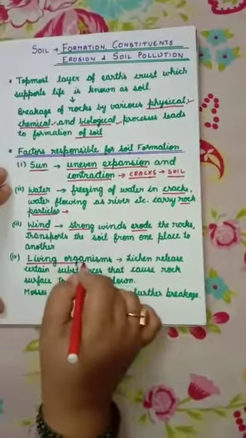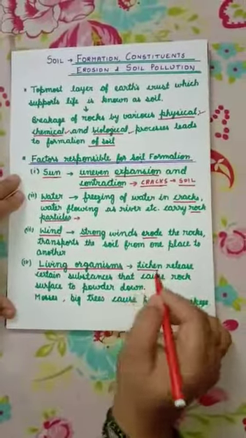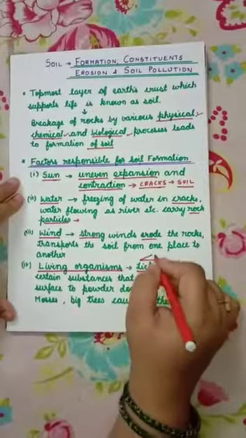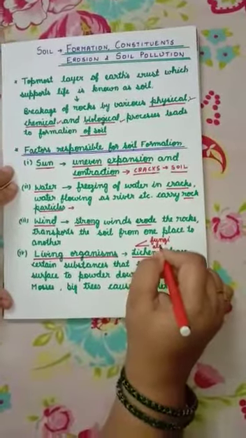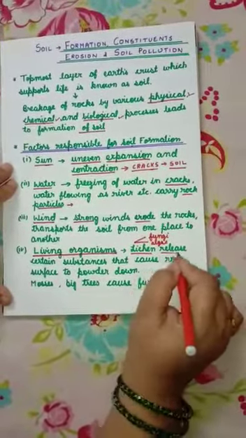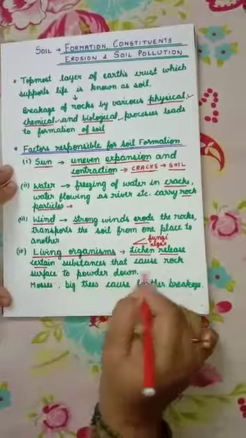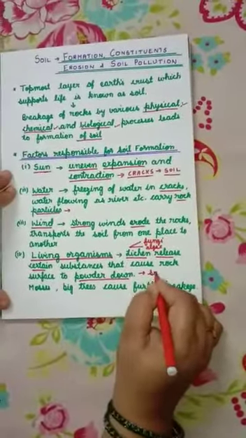And the last factor is living organisms. We have already studied about lichen. Lichen is the symbiotic association between fungi and algae. So what happens? Lichens grow on rocks and they release certain substances that cause the rock surface to powder down and lead to the formation of soil.